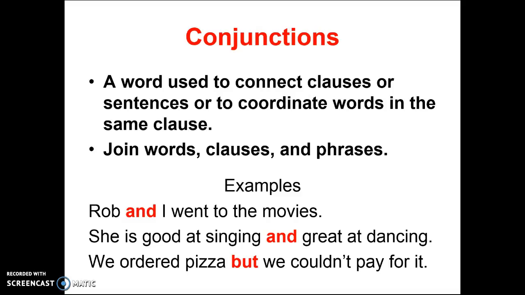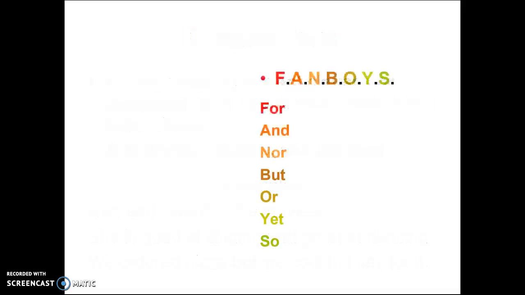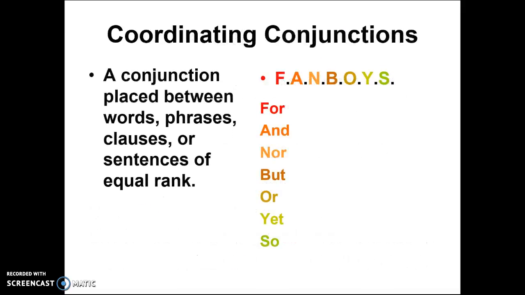So moving on from the generalized term of conjunction, we're now going to talk about a specific type of conjunction, which is first your coordinating conjunctions. Coordinating conjunctions are a conjunction placed between words, phrases, clauses, or sentences of equal rank. In order to determine what your coordinating conjunctions are, you can use the acronym FANBOYS.